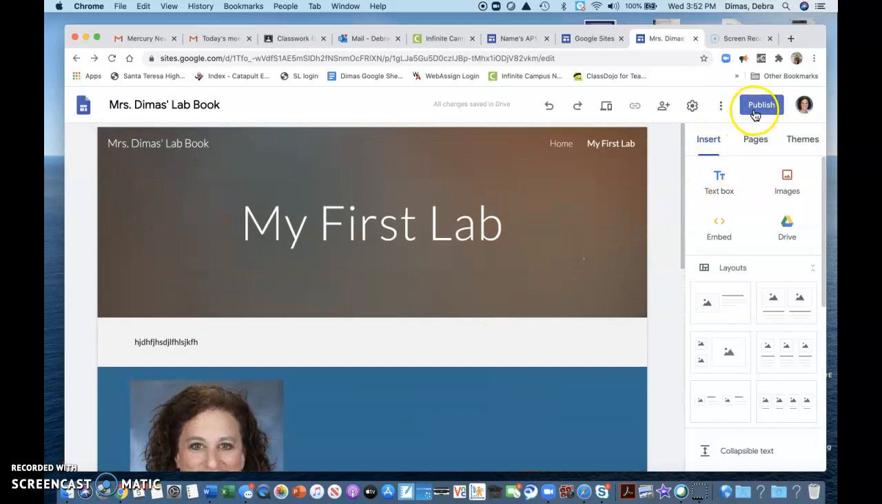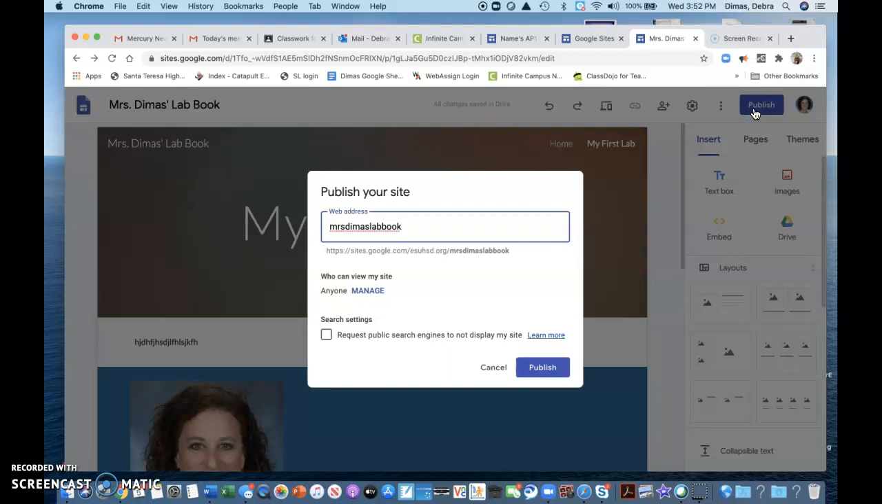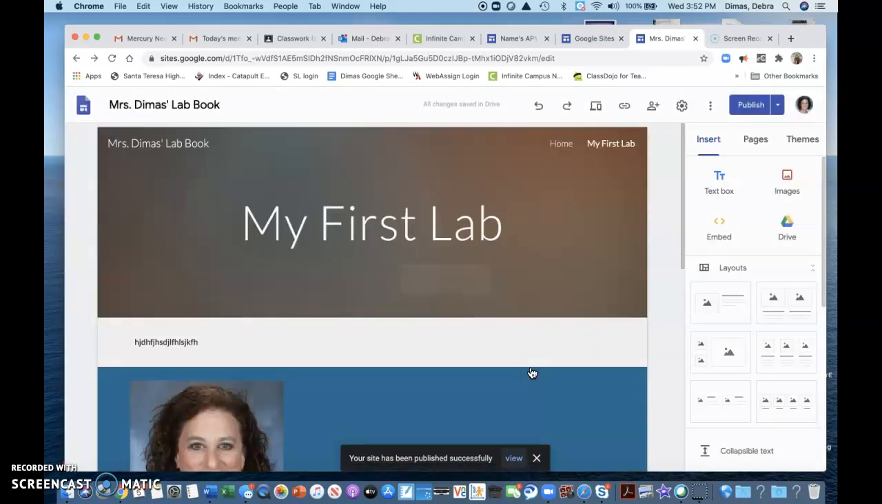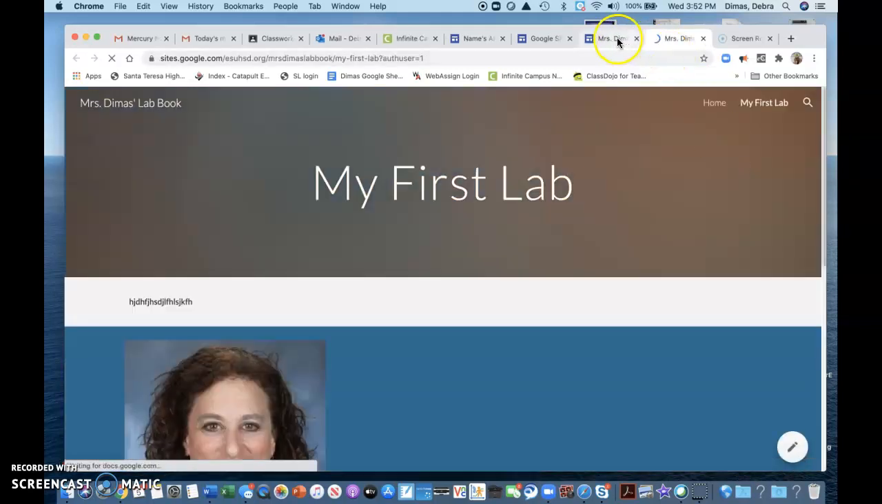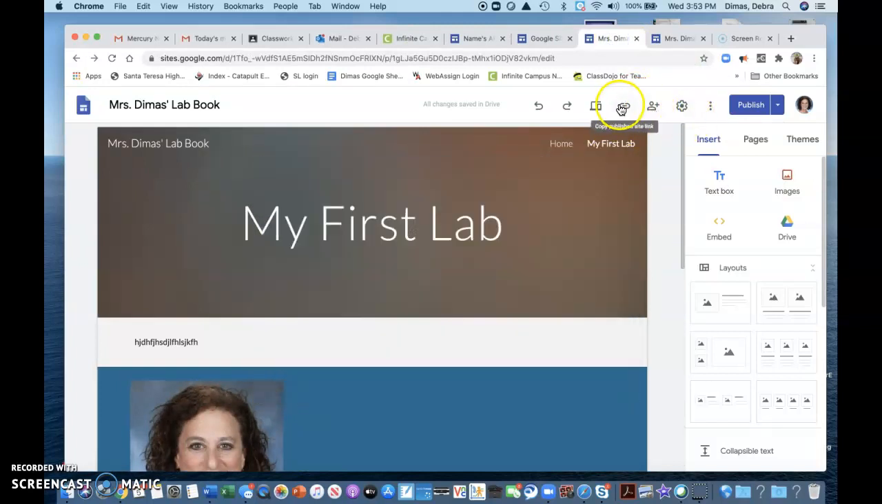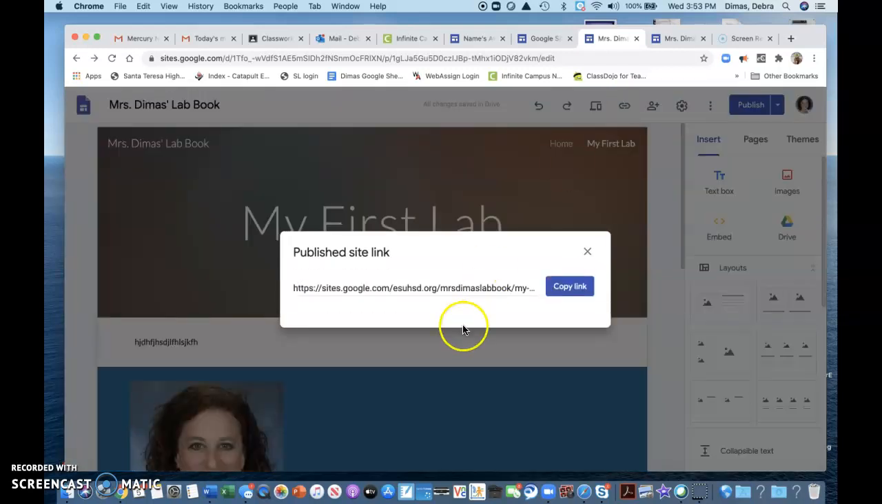Once I'm happy with it, you do need to publish it. I do not want to be your editor. I just want to be your viewer. So I'm going to publish it, and I'm going to say publish. And then I can view the published site. I can, no, we didn't need to go there. I can grab the published link. That's what I wanted to show you. So you can copy that link.